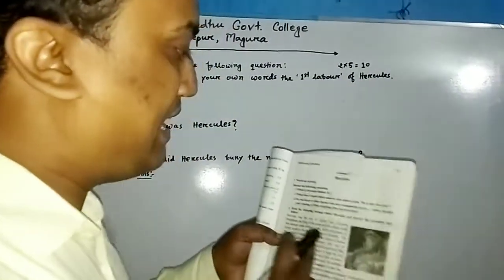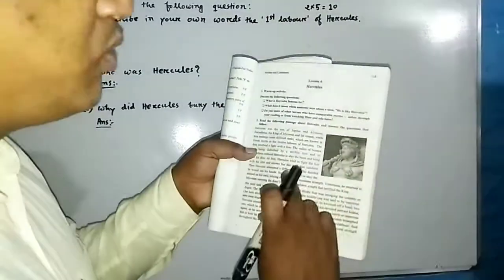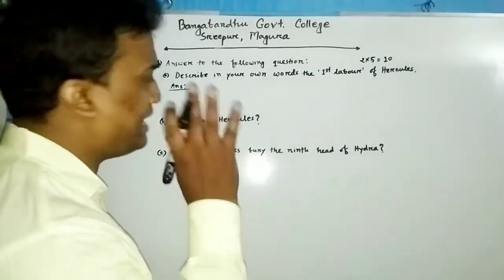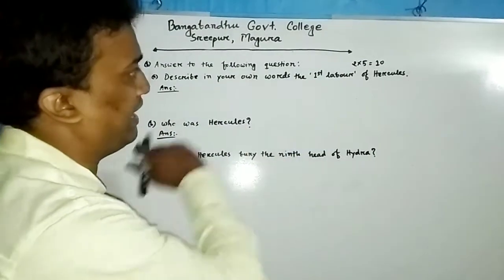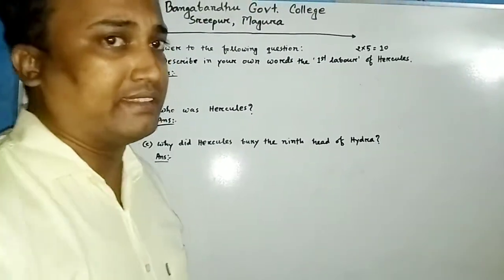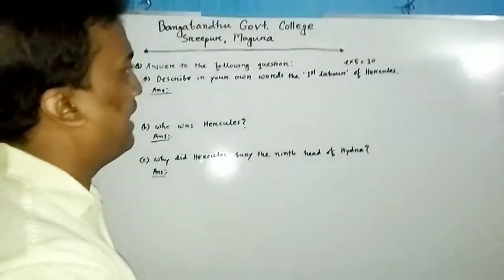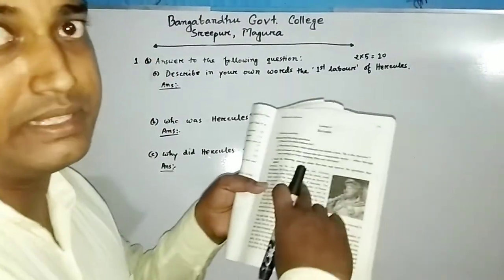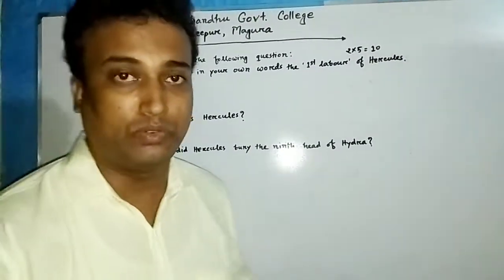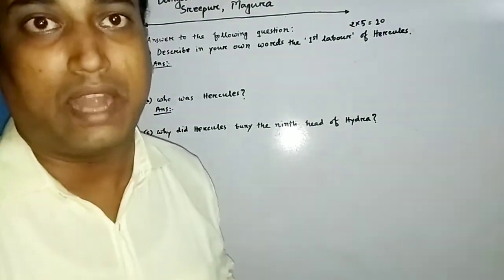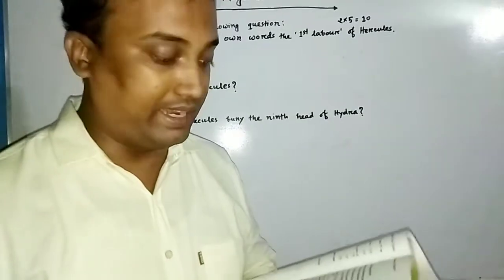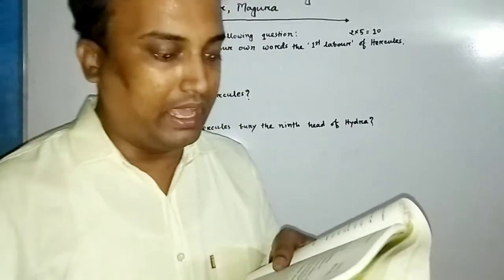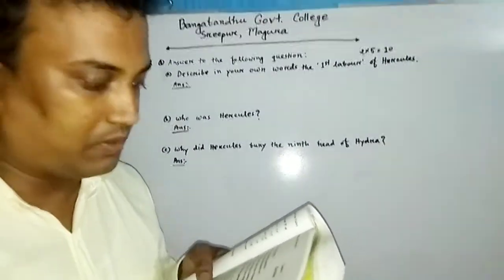So let's start. Suppose this text has been included in your first paper question at the very beginning, and after this text, 5 questions have been included in this item, and you have to find the answer to each question from this text. So you have to read the text first and try to understand. Let's read the text first, then we will go to the questions and try to answer. Let's read the following passage about Hercules and answer the questions that follow.